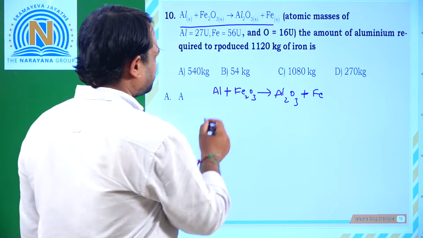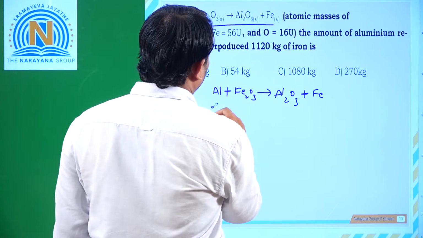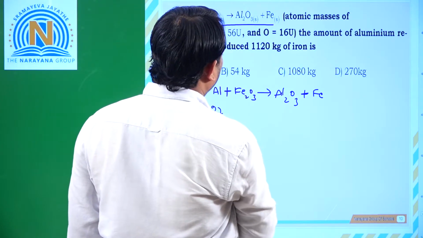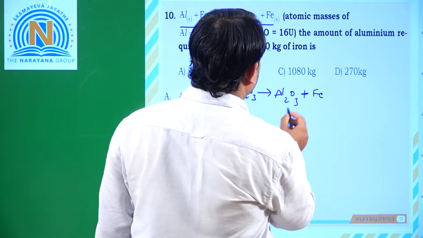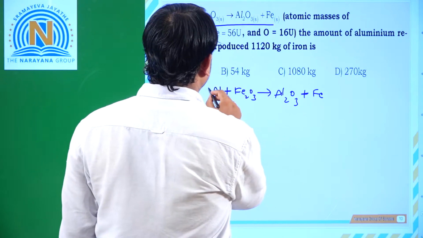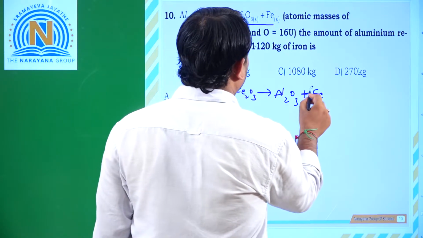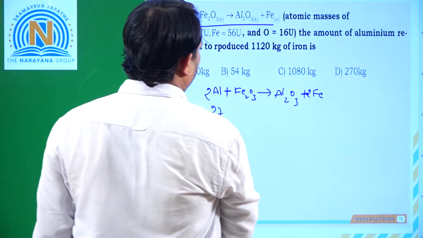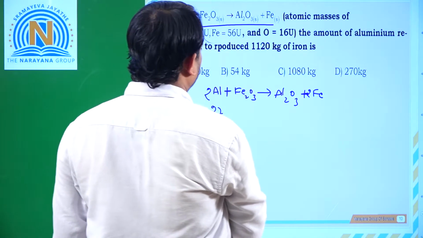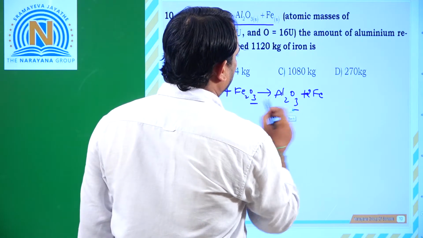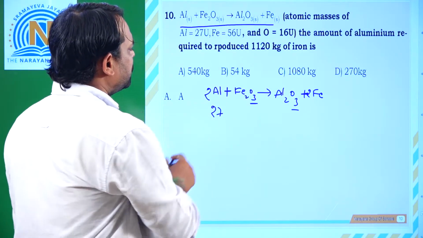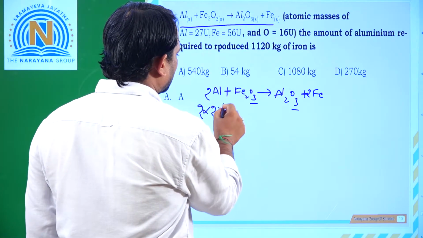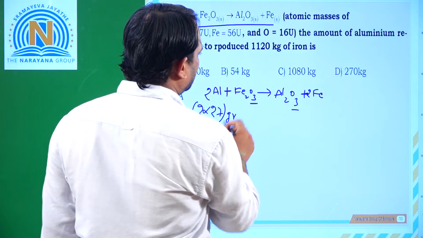So what is the weight of aluminium? 27. So first you should balance this: 2 aluminiums, Fe2O3, 2 Fe, 2 Fe. Then oxygens, 3 oxygens, 3 oxygens. So this is the balanced equation. So 2 into 27 grams of aluminium, right?